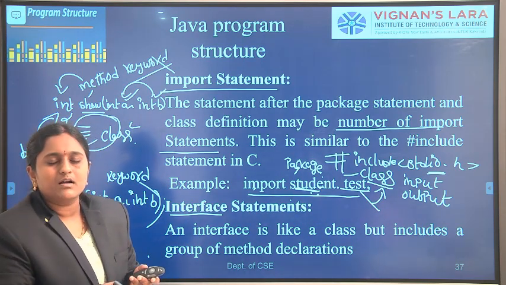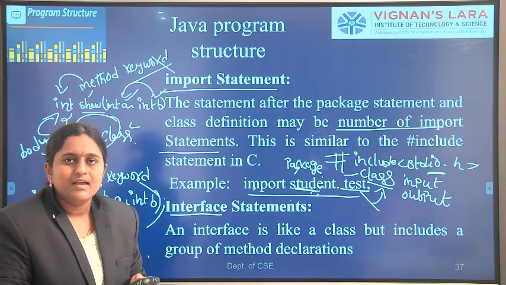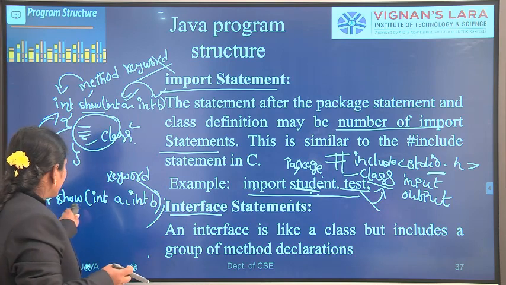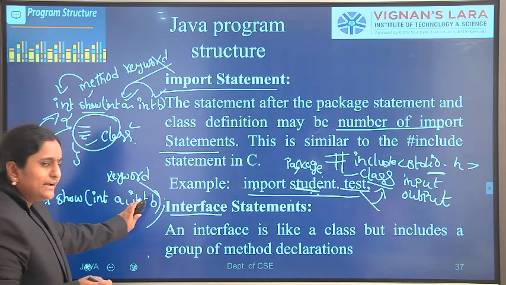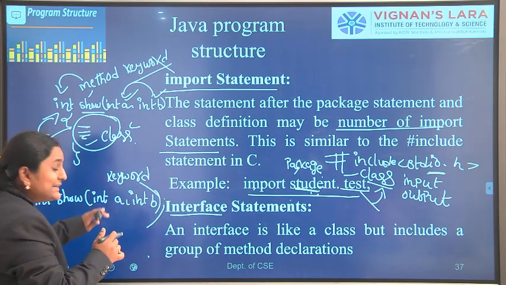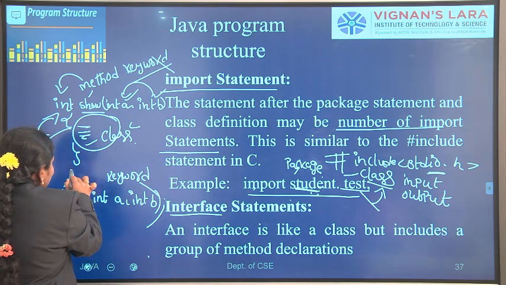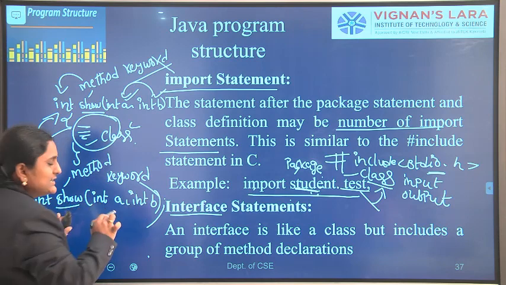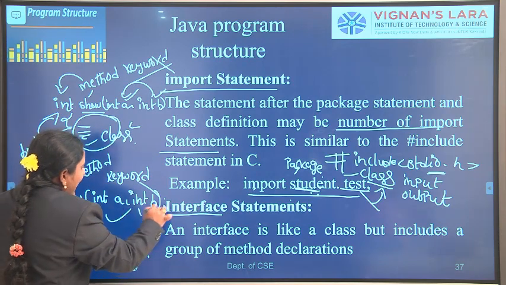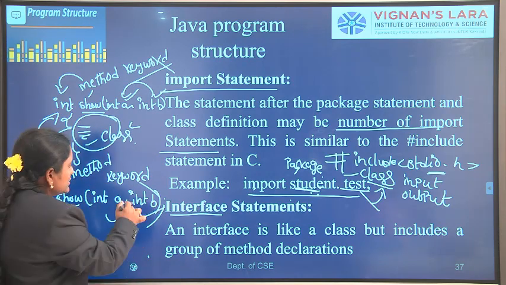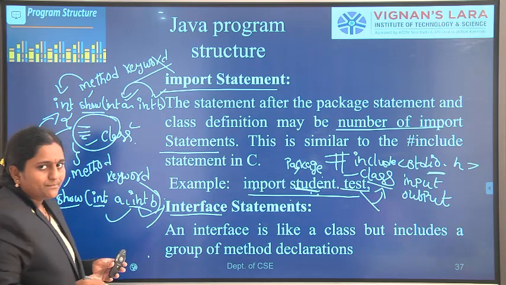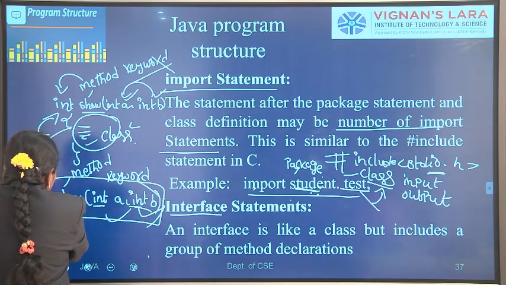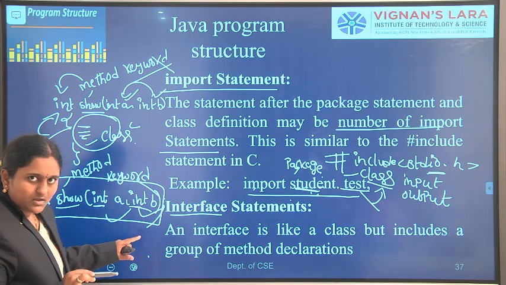Here, show is a method, int is the data type it returns, and a and b are the two integer arguments. So an interface contains only method declarations without any body.